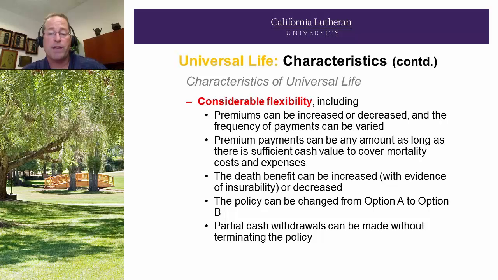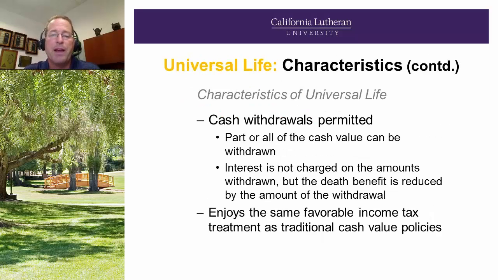And partial cash withdrawals can be made without terminating the policy. So again, on universal life, we can do a withdrawal. On whole life, we cannot do a withdrawal. We can take out dividends, but the cash value inside can only be accessed via death or surrender. Well, let me step back one second on that one. There can be loans against either type of policy, but pure withdrawals can only happen from universal life. We just went over this. Cash withdrawal is permitted and enjoys the same favorable income tax treatment as traditional cash value life policies.